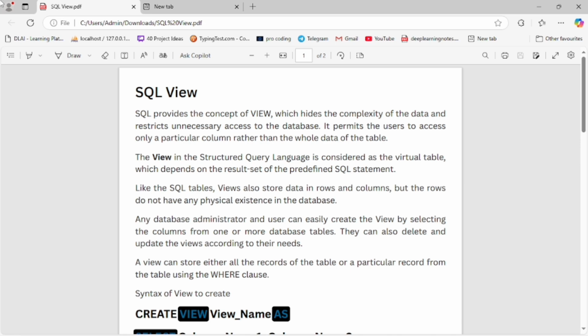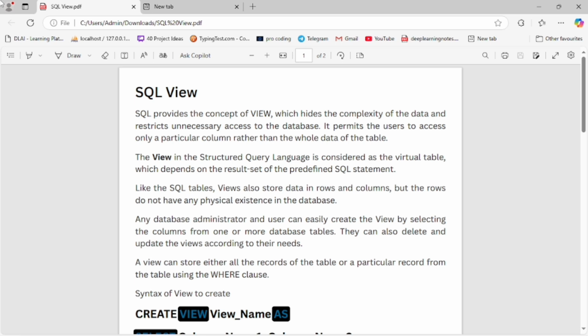SQL provides the concept of view, which hides the complexity of data and restricts unnecessary access to the database. It permits the user to access only particular columns rather than the whole data of the table.